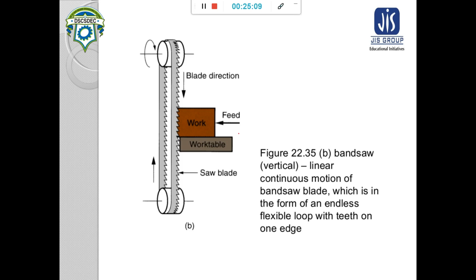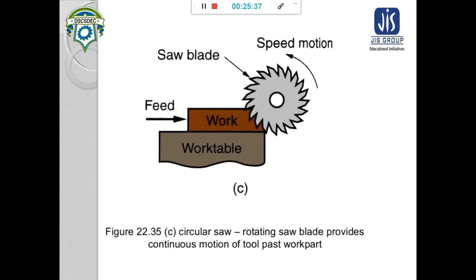And there is the band saw or vertical band saw, where the saw blade is rotated and the feed is given to the workpiece. This type of band saw you can see in woodwork technology. And this is your circular saw, which is also used for cutting bars or beams, like cutting TMT bars.